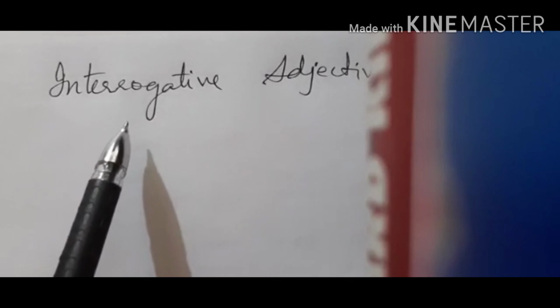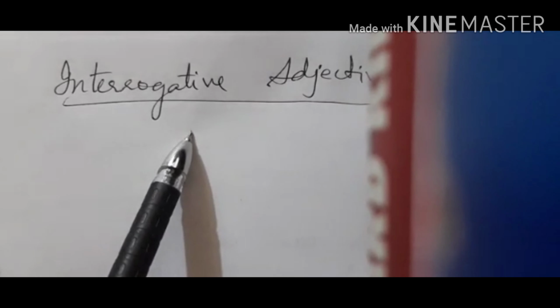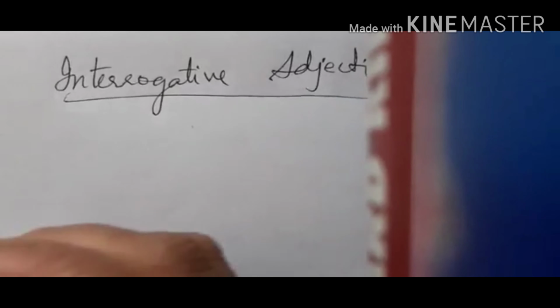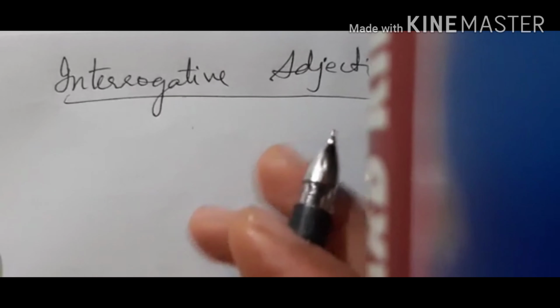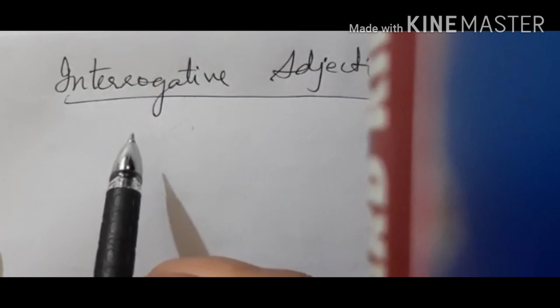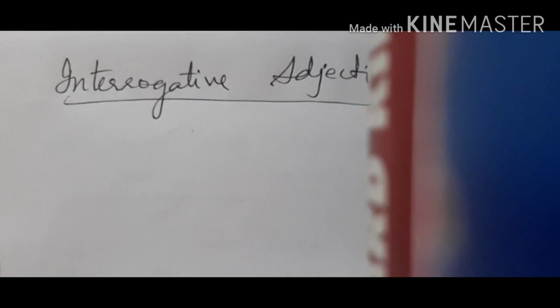Good morning, students. Today we are going to see interrogative adjectives. Interrogative adjectives means those adjectives used to ask questions, question words. They are called interrogative adjectives. For example, we have which, what, whose. These words which are used to ask questions are called interrogative adjectives.